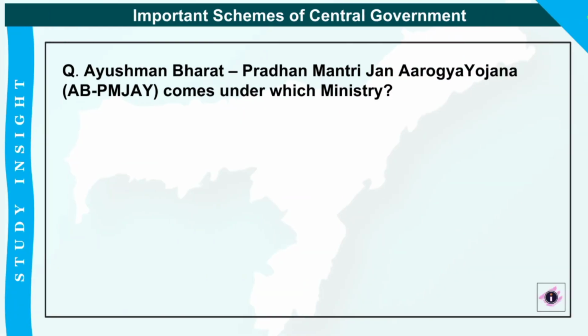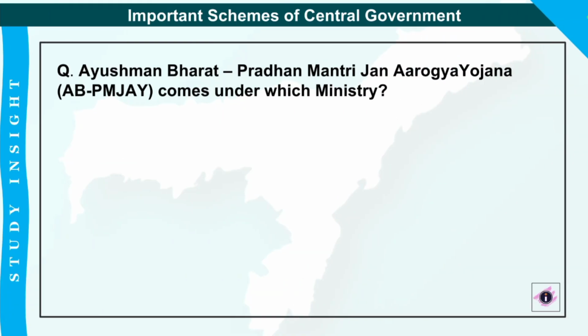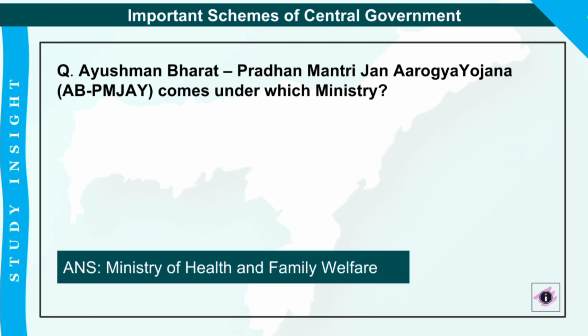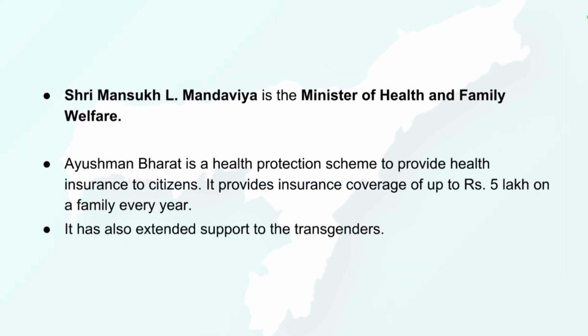Next is Ayushman Bharat Pradhan Mantri Jan Arogya Yojana, or ABPMJAY, comes under which ministry? So from the name itself, you can easily analyze the correct answer will be Ministry of Health and Family Welfare. So Sri Mansukh Mandaviya is the Minister of Health and Family Welfare, and this Ayushman Bharat Yojana basically provides health insurance coverage up to 5 lakh rupees per family every year.